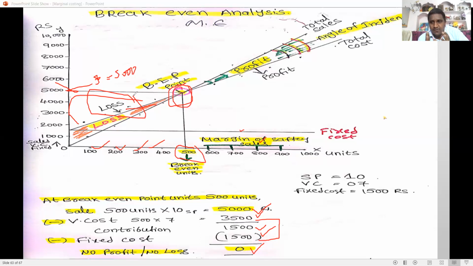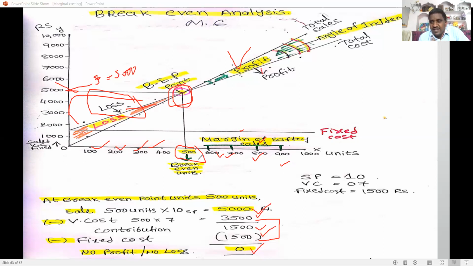If the firm sells above the break-even point, at 600, 700, 800, or 900 units, the firm gets a profit. So this area is called the profit area.